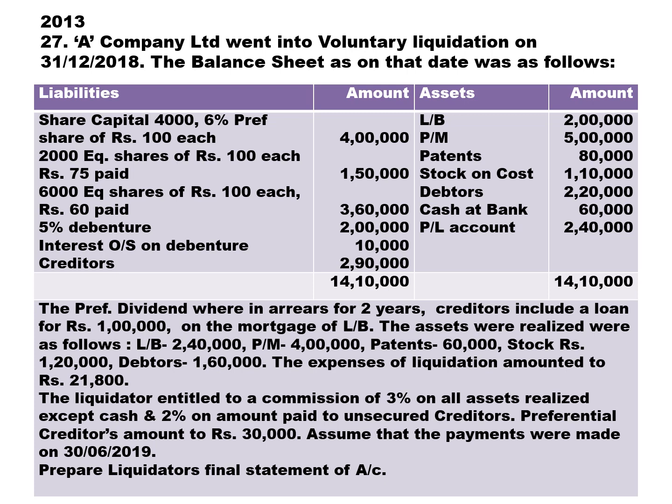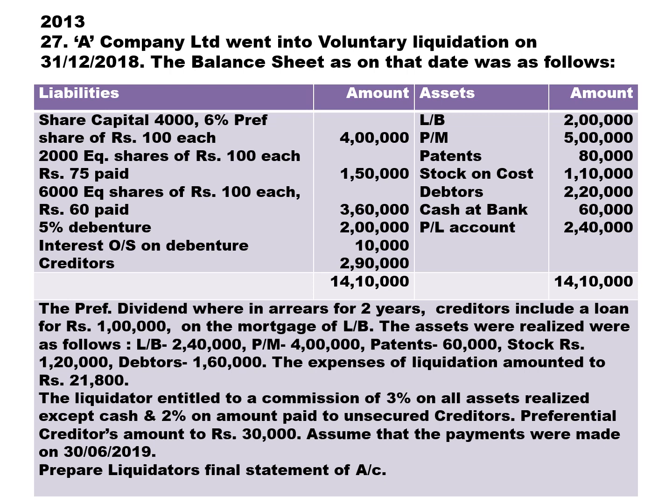The preference dividend were in arrears for 2 years. Creditors include a loan for rupees 1 lakh on mortgage of land and building. The assets were realized as follows: land and building 2 lakh 40, plant and machine 4 lakh, patent 60,000, stock 1 lakh 20,000, debtors 1 lakh 60,000.